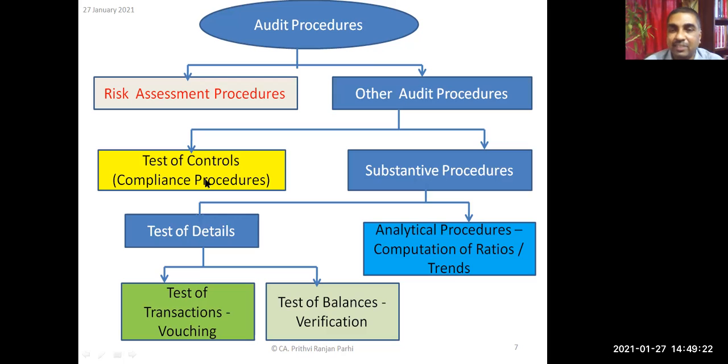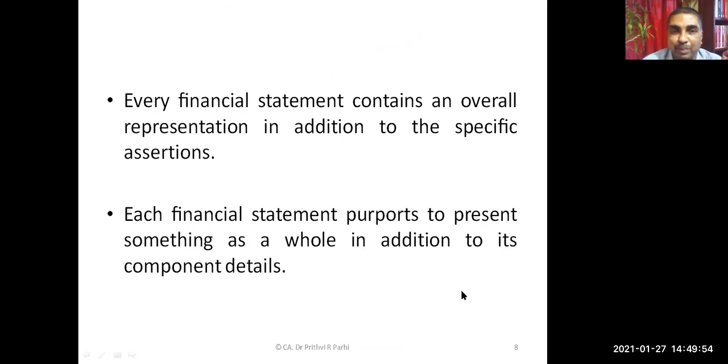In addition to that, there is one more, substantive analytical procedures, that is computation of ratios and trends. Certain analytical procedures are applied, and they also form a part of audit procedure. So the auditor applies all these procedures, that means a mixture of risk assessment procedures, other procedures, compliance procedures, and substantive procedures. Through the application of these procedures, the auditor collects evidence, and after evaluating that evidence, the auditor forms an opinion.